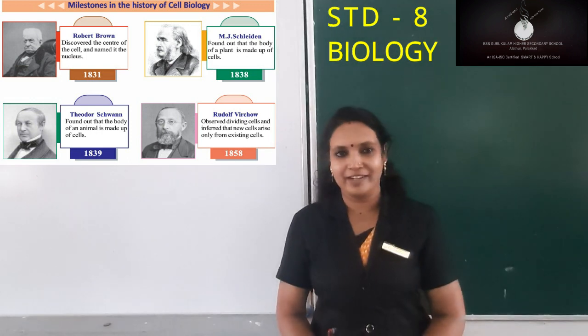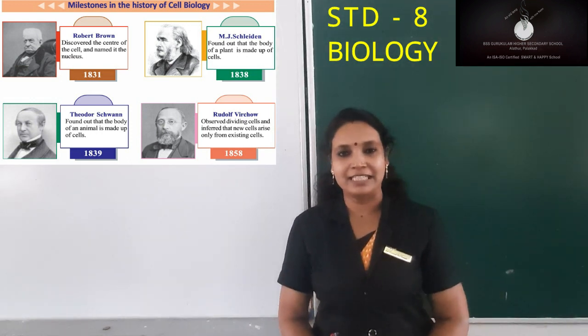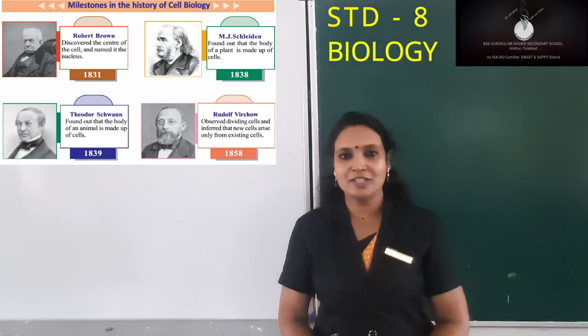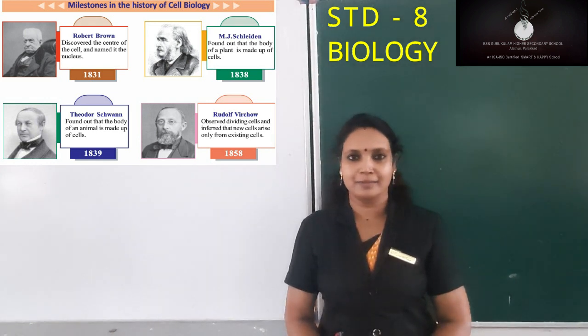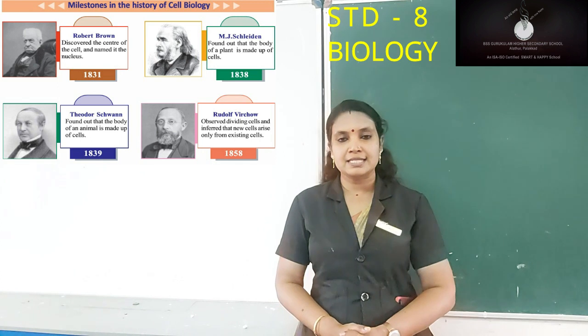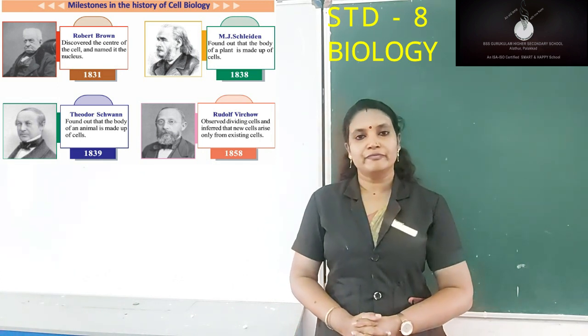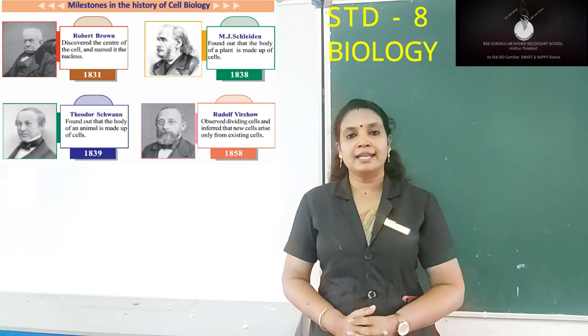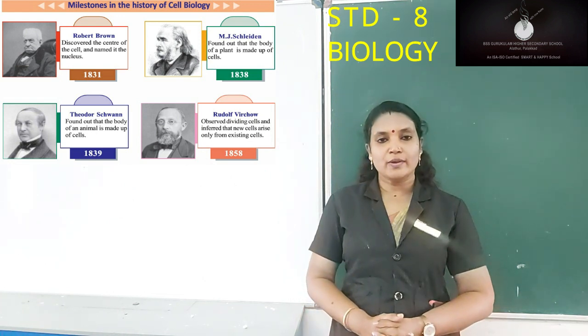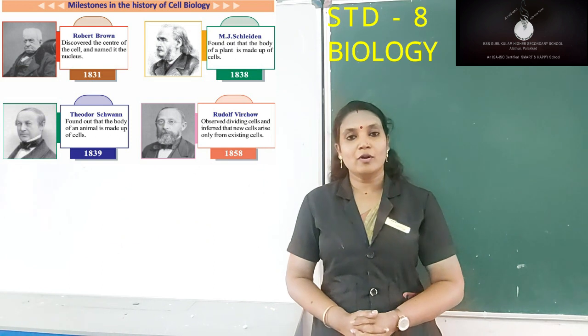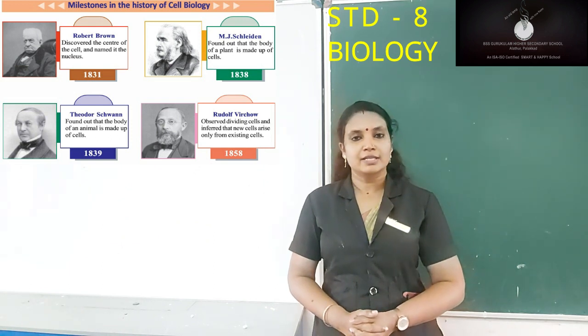In 1831, Robert Brown discovered the center of the cell, and it is called the nucleus. In 1838, M.J. Schleiden found that the plant body is made up of cells. And in 1839, Theodor Schwann found that the animal body is also made up of cells.